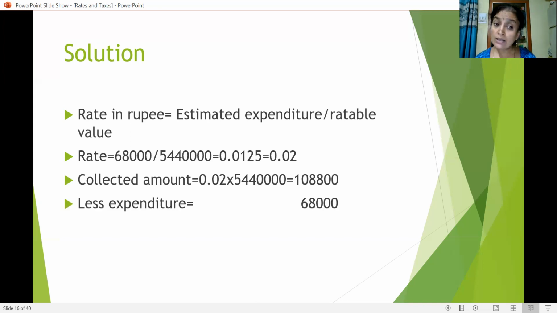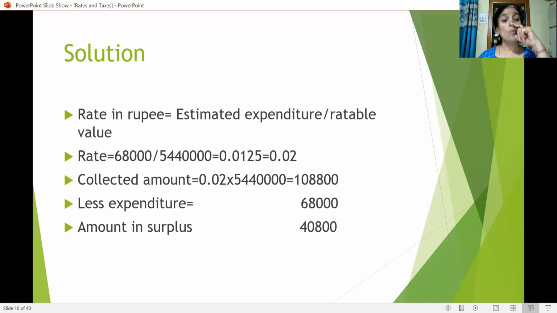So what is the surplus? Here, surplus means collected amount minus expenditure. 1,08,800 minus 68,000. That is 40,800 is the surplus. I hope you got the point. Surplus means the collected amount minus required amount. So this is how the problem has to be solved.